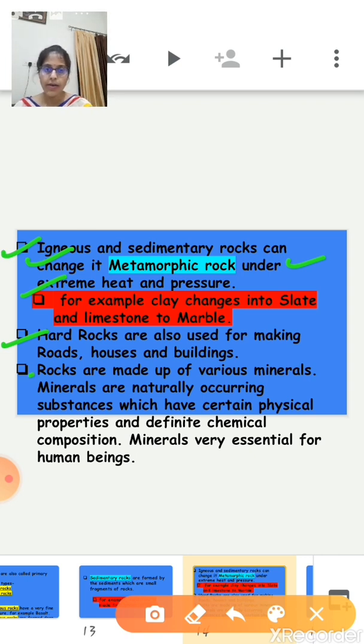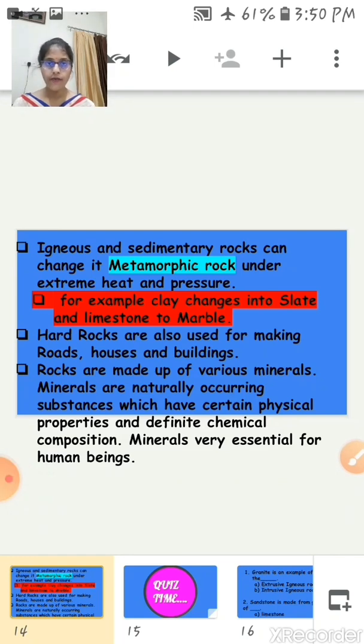Now rocks are also made up of various minerals. So children, just now tell me, what are minerals? Minerals are naturally occurring substances which have certain physical properties and a definite chemical composition. These minerals are very essential for mankind. For example, minerals like coal and petroleum are used for making fuels, right? Uranium and gold are used for medicine, in fertilizers, etc. Rocks are very useful for us.